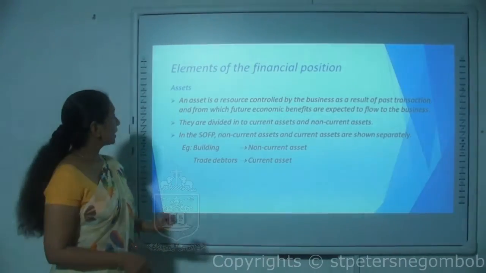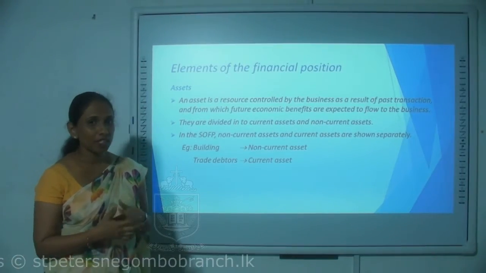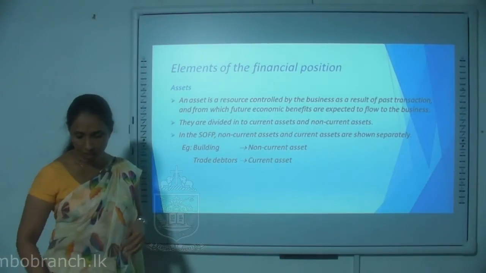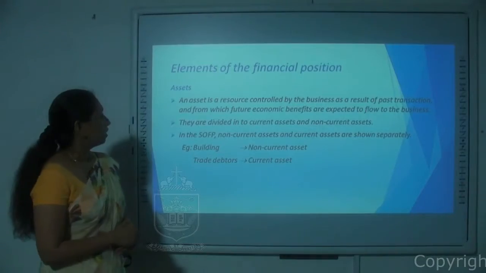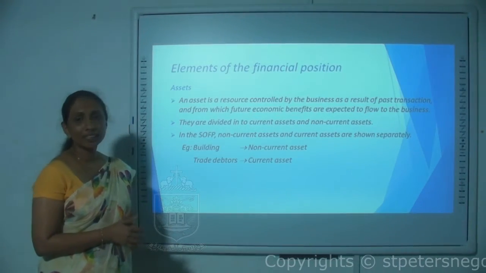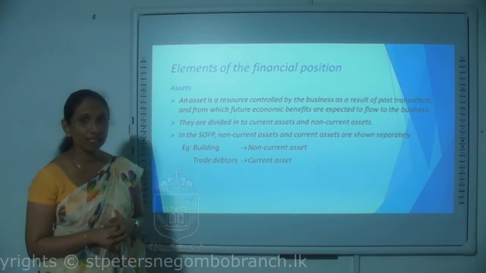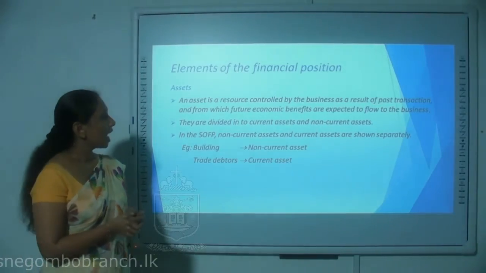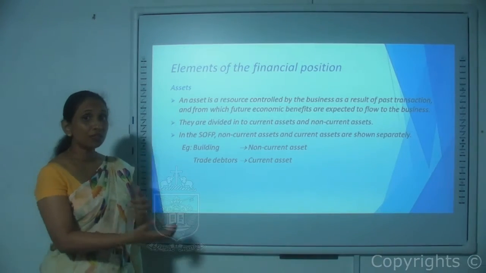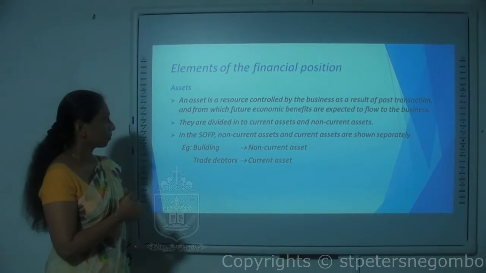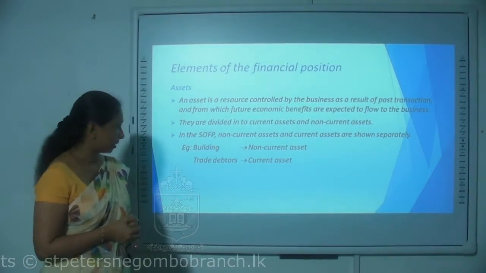So let's look at these elements again, because we have learned these in grade 10, but to refresh you, we will be discussing these elements now. First, we have the assets. So what is an asset? An asset is a resource controlled by a business as a result of a past transaction, and from which future economic benefits will inflow to the business. That is how assets are defined in accounting.